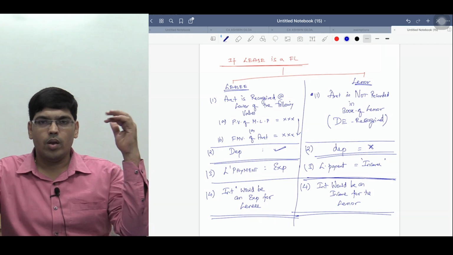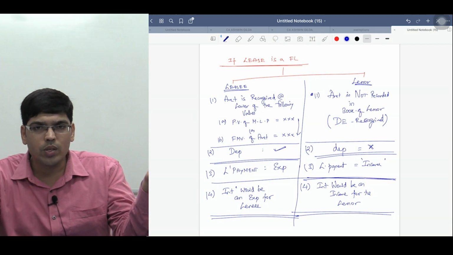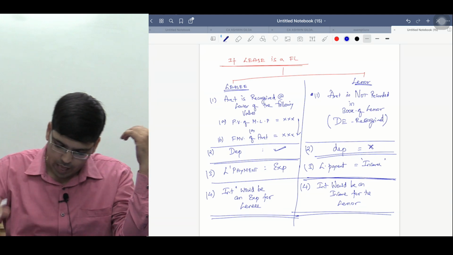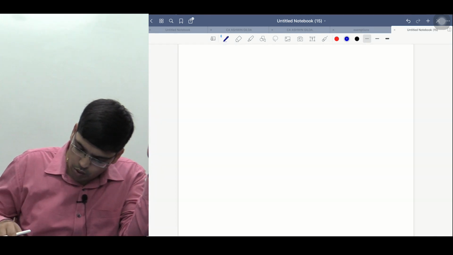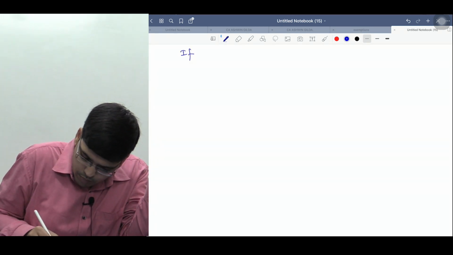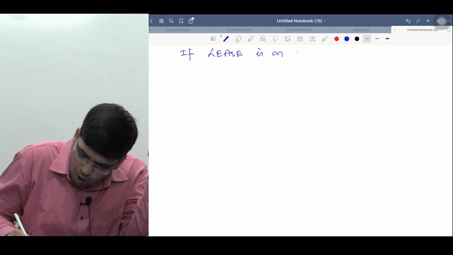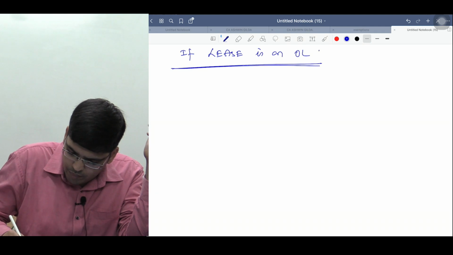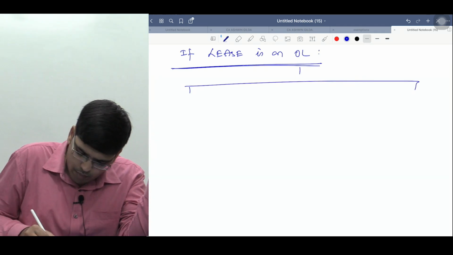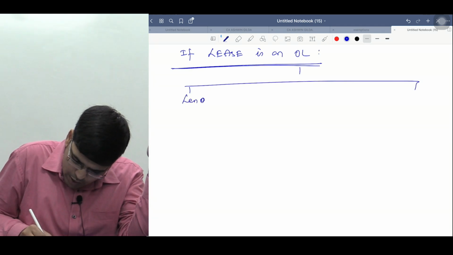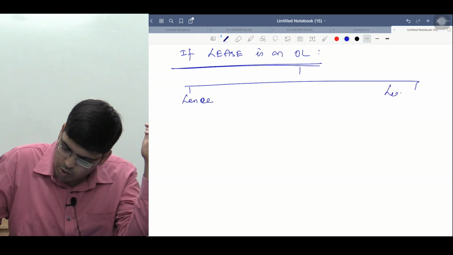So these are the major points when the lease is classified as what, sir? Finance lease. If the lease is an operating lease, then obviously all this drama will not apply. Let me tell you that also. Am I clear? Okay. If the lease is an operating lease, then what will happen? Nothing will happen. In the books of lessee, in the books of lessor,